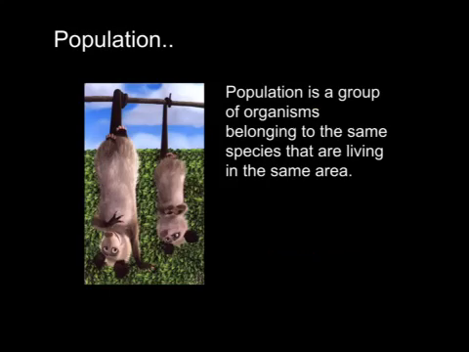Population. A population is a group of individuals, all of the same species, living in the same area. Thus, there are populations of humans, populations of black oaks, and populations of bacteria. And as you can see by the picture, in the movie there is a population of possums that live in the forest, so they stick together.